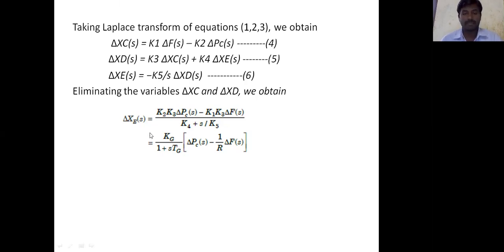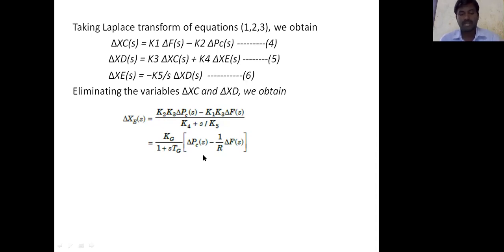Here kg equals k2 k3 by k4, which is written as kg, and tg means 1 by k4 k5, it is the time constant of the speed governor. kg means the gain of the speed governor, and r equals k2 by k1, it is the speed regulation.